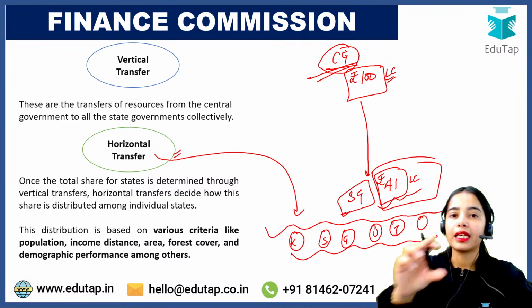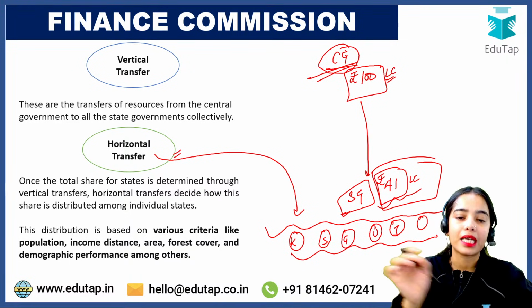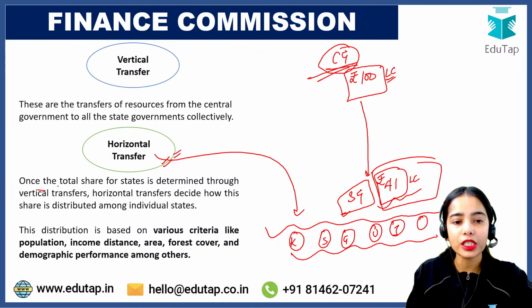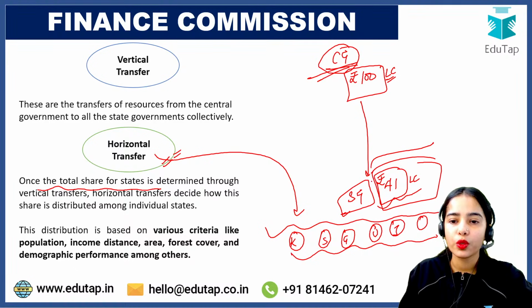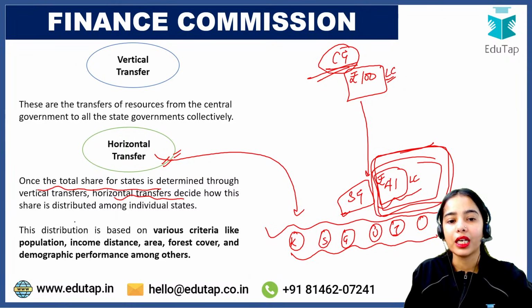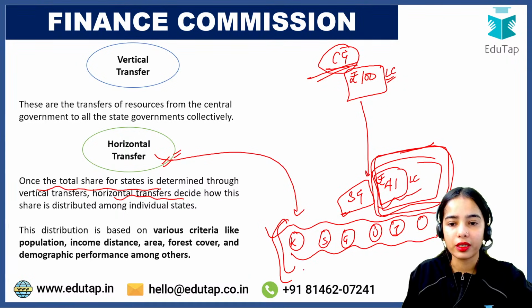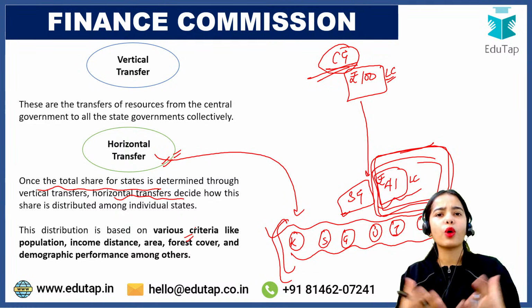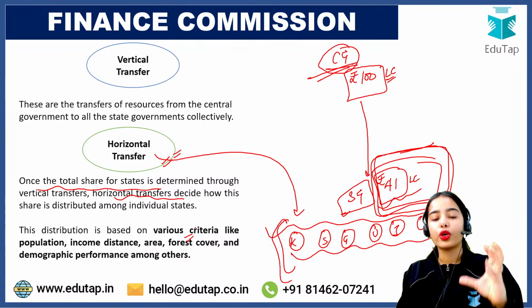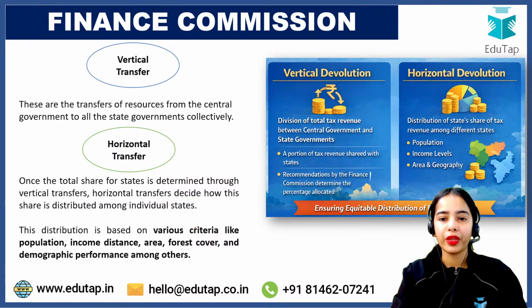The money that is getting distributed between the state governments, that is horizontal transfer. Any confusion? So once the total share of states is determined through the vertical transfer, then the horizontal transfer is decided. That is how the money will be distributed amongst the states. This takes into account various criteria. There are various criteria that have been determined according to which the money is distributed amongst the states. Okay, so this is the idea.